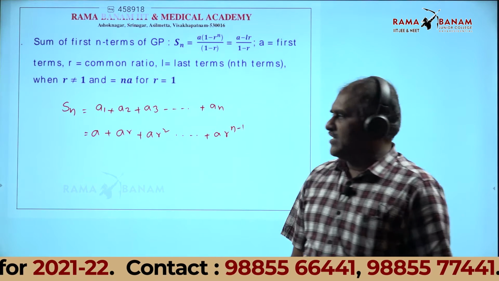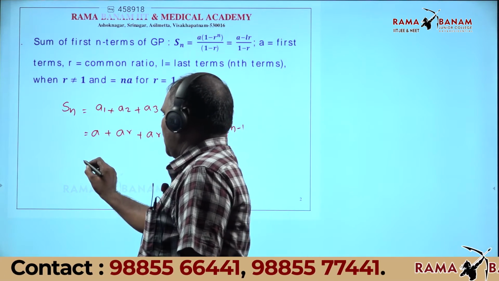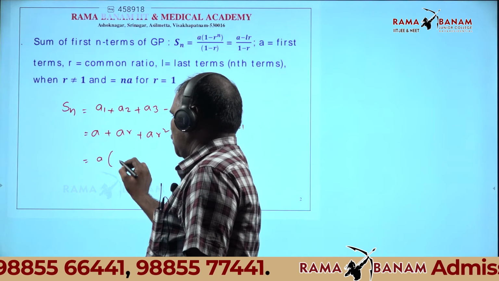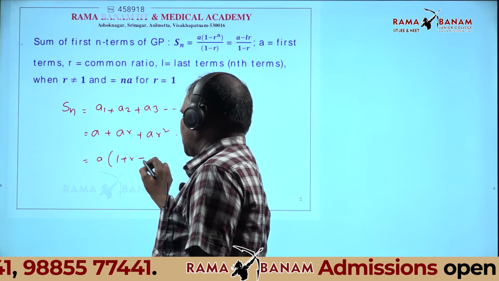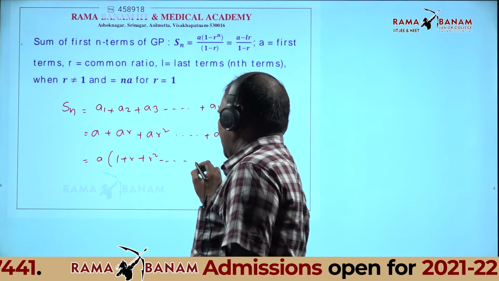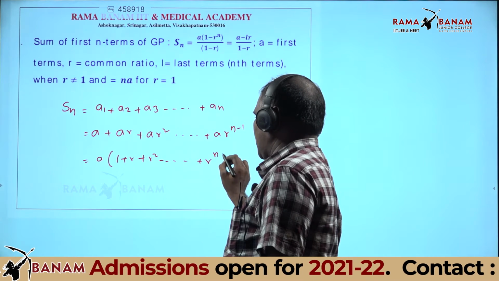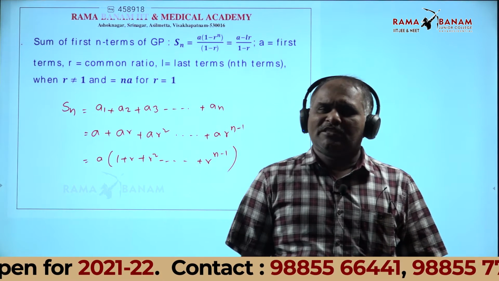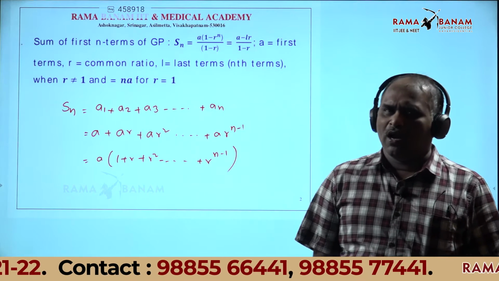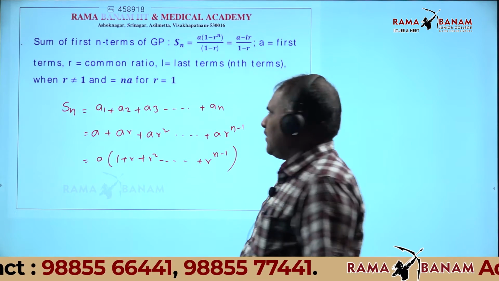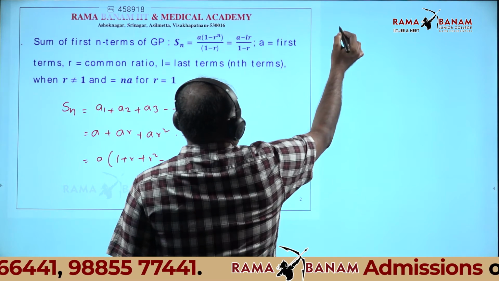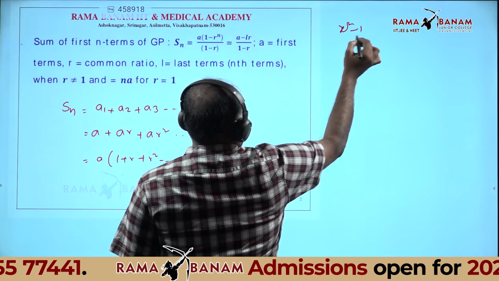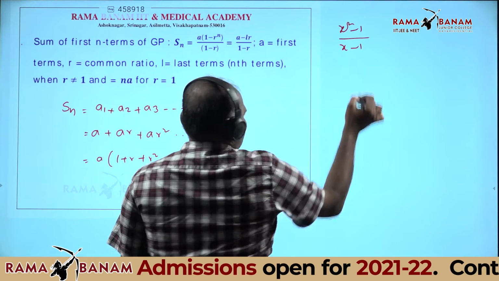What is common to all? a will be common. You get a times 1 plus r plus r square and so on up to r power n minus 1. Therefore, this is the value. Listen concentratedly. What is x square minus 1 divided by x minus 1?